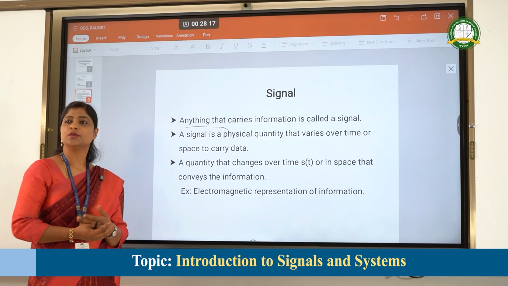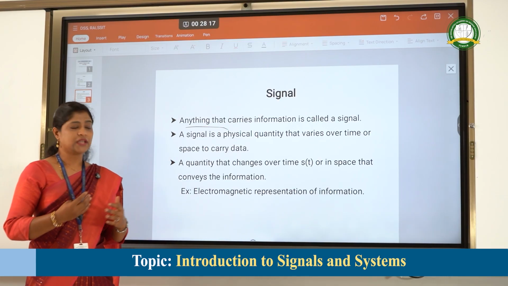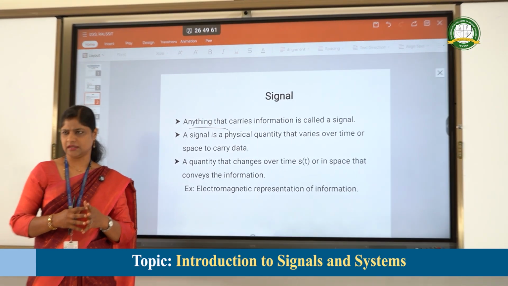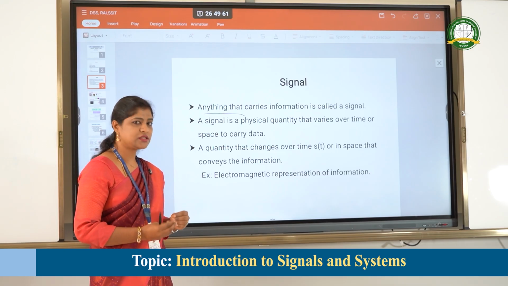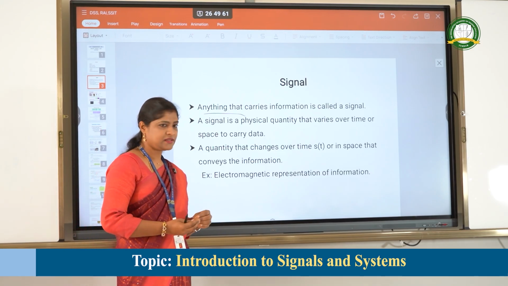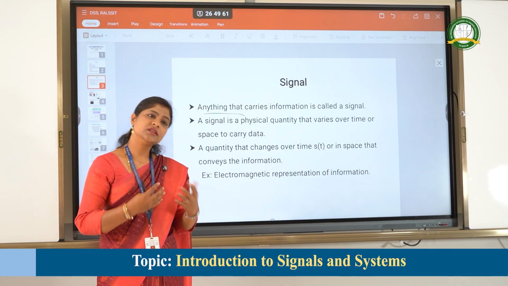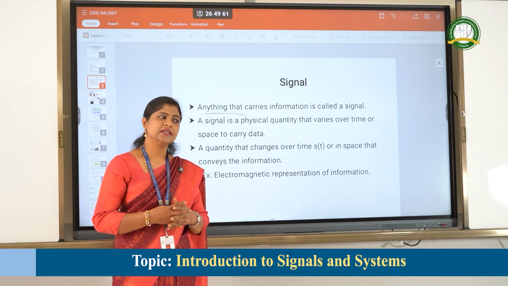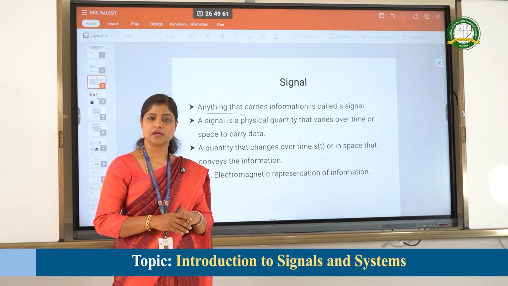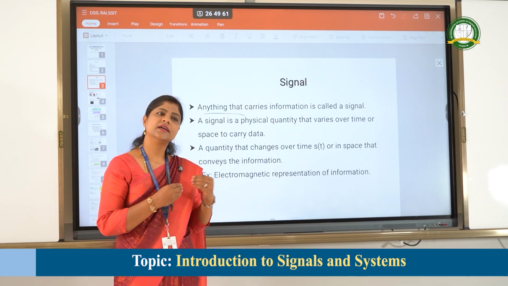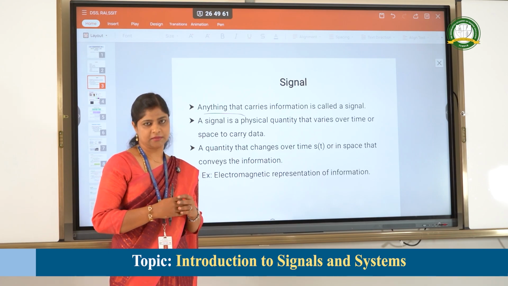Another way to define a signal is a physical quantity that varies over time and carries some data. Another way of defining it is a quantity that changes over time or in space and has some information. In another way, gestures or actions that convey some information are also a signal. Here is a list of examples of signals in real time.